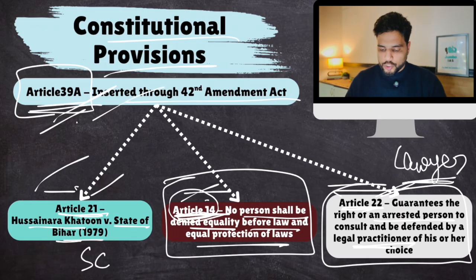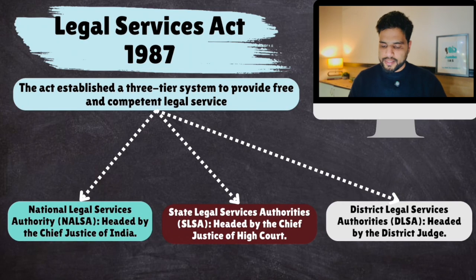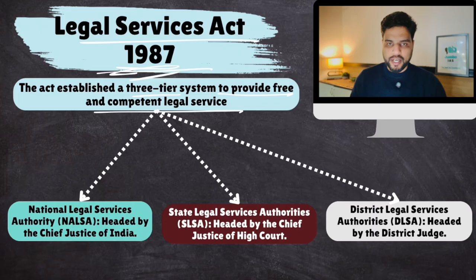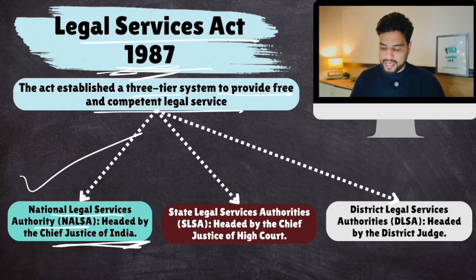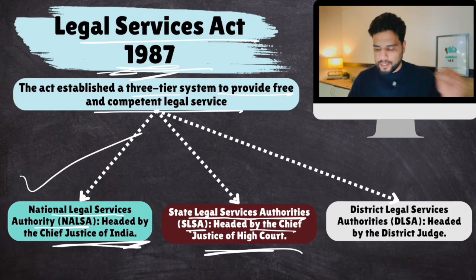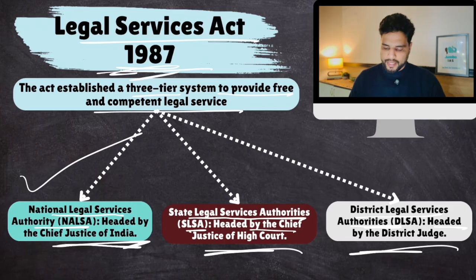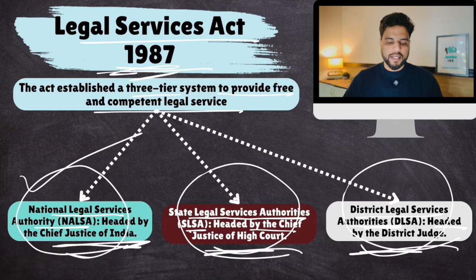Now, to implement these constitutional provisions, to implement the promise under Article 39A, the Legal Services Authorities Act was passed in 1987. The Act established a three-tier system to provide free and competent legal service. At the national level, there is the National Legal Services Authority, headed by the Chief Justice of India. So remember this. At the state level, State Legal Services Authorities are headed by the Chief Justice of a High Court. And the third tier, District Legal Services Authorities, is headed by a district judge. These authorities will ensure that legal aid is provided to poor people.